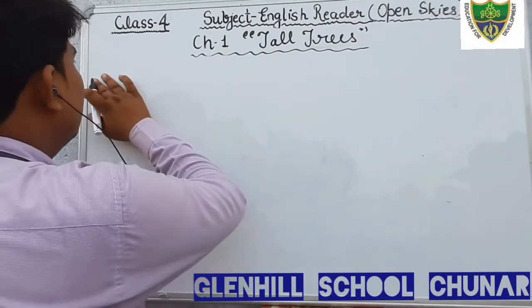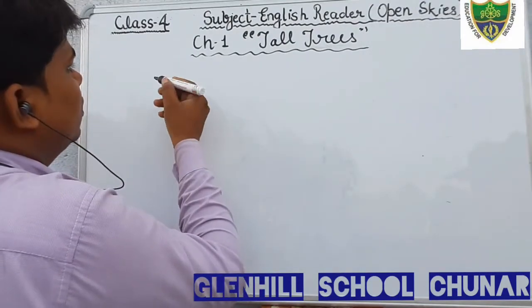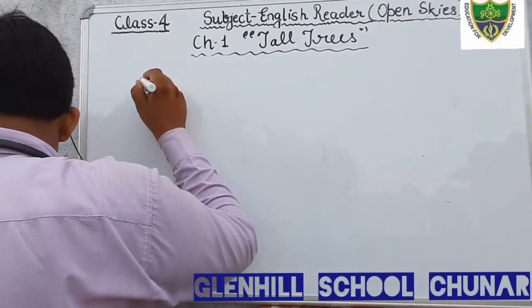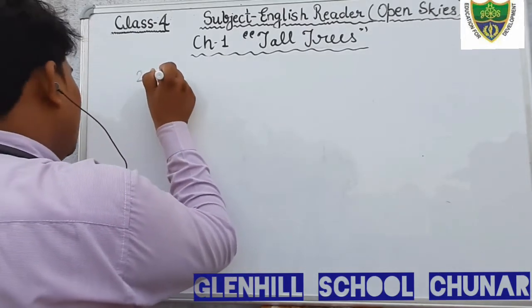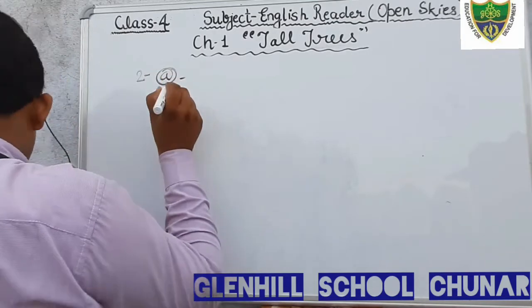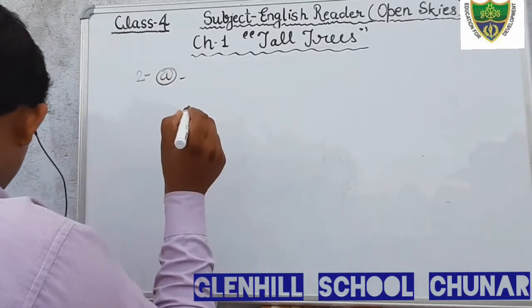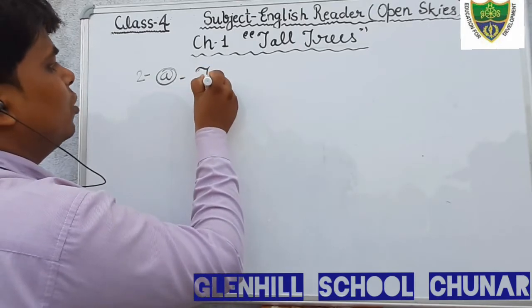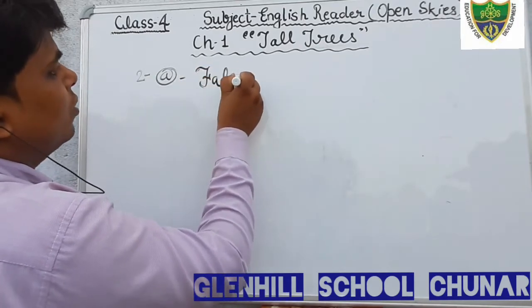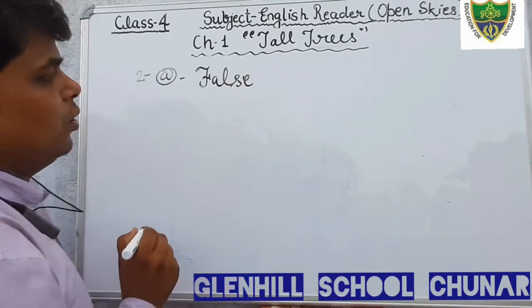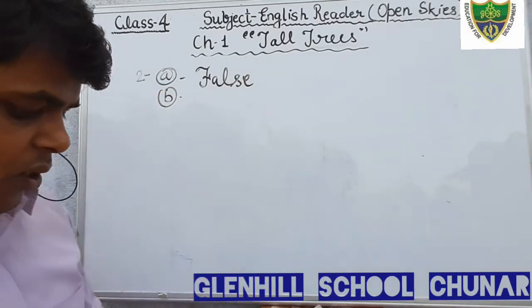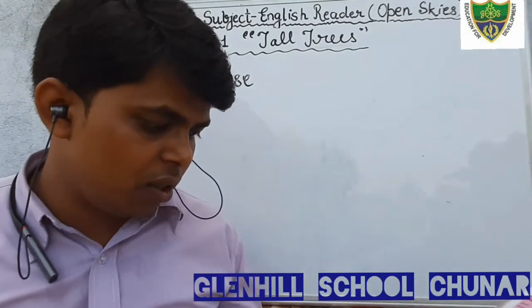Because the birds go to their nest in the evening. So this is question A: the birds do not go to their nest at dusk, that is false. So all students write down false. And question number B, just read the question and try to understand the meaning.